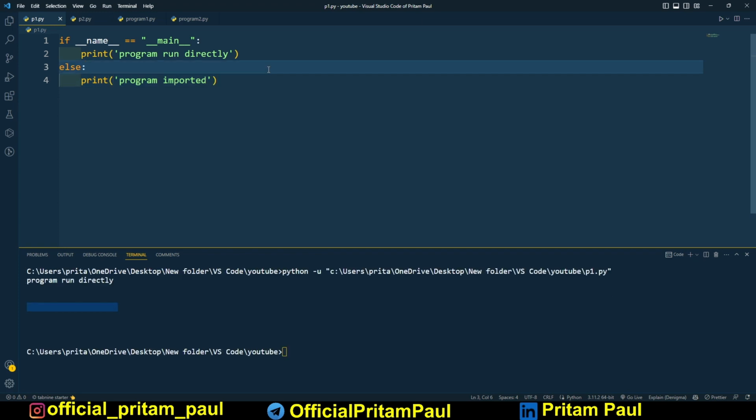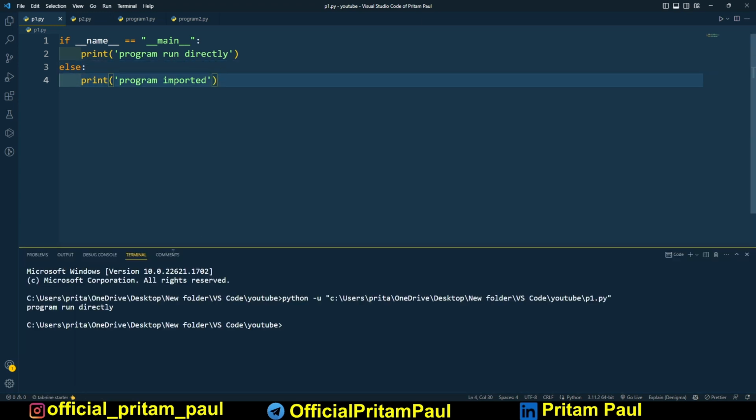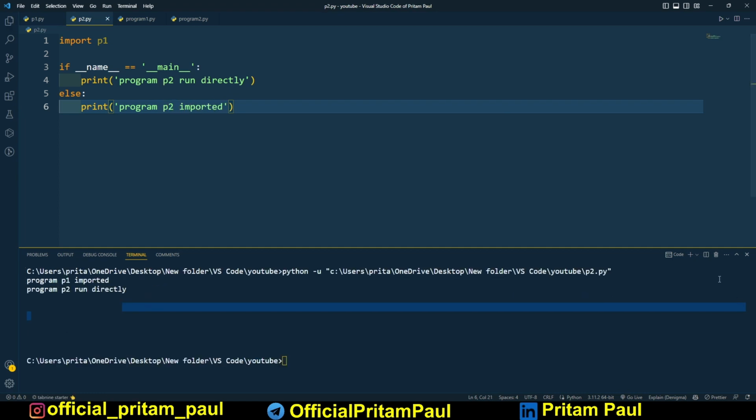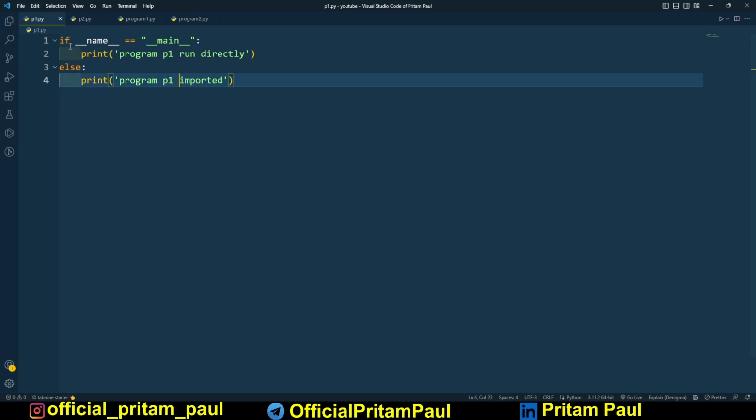Now when I run it, you can see "program run directly". So program p1, and in p2 also it's like p2. Here also let me import p2.